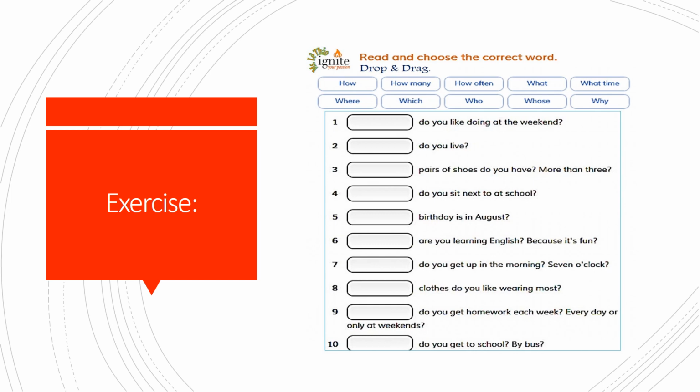So what you need to do is please stop the video and complete these sentences by choosing the suitable WH question word from the list that you have at the top. After you finish, I'm going to ask you in the class about the grammatical function of the WH word in each of these 10 questions. Good luck and thank you.